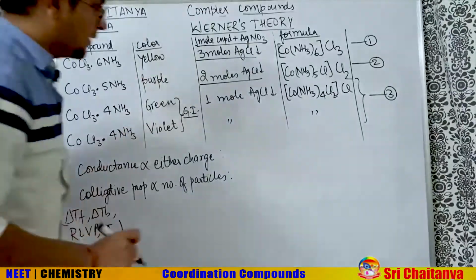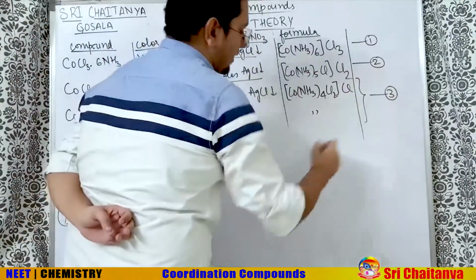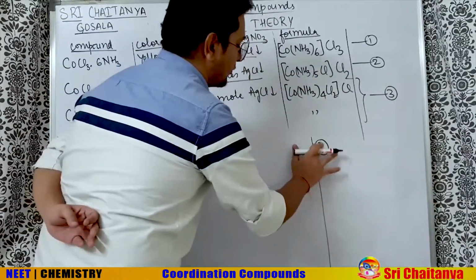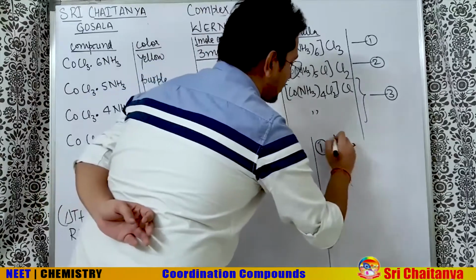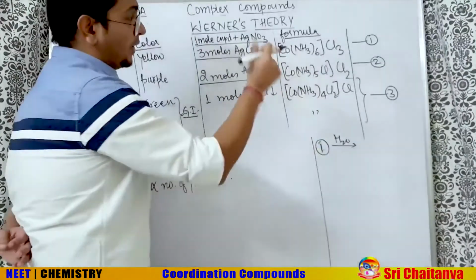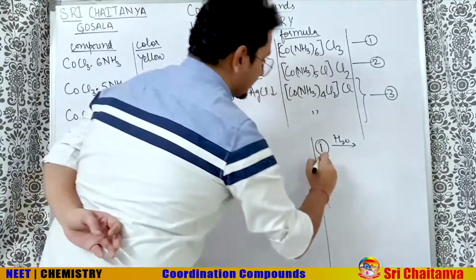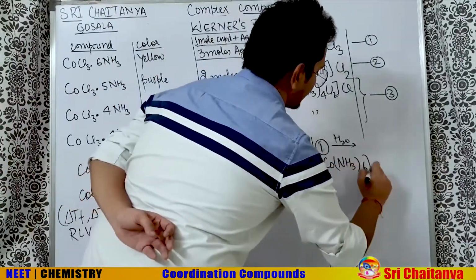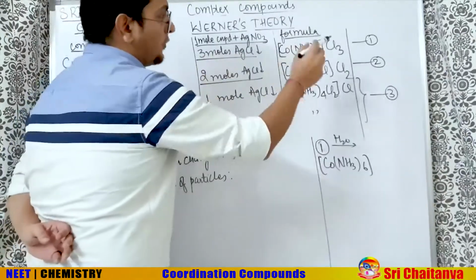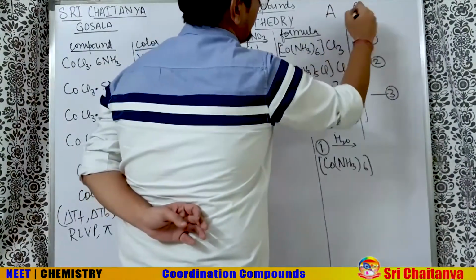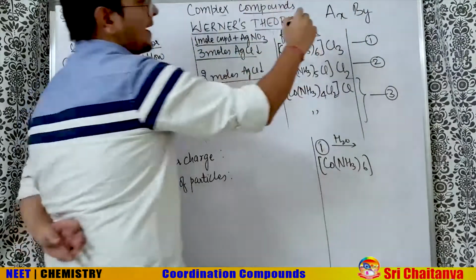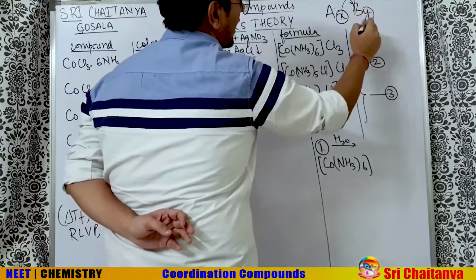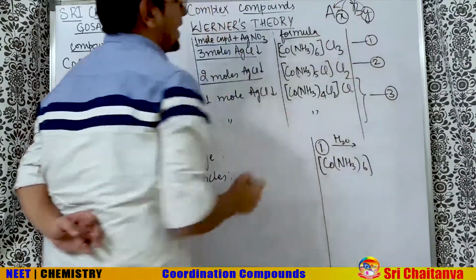Let us understand one by one. Let's say this is 1, 2 and 3. I can take them one by one. If I add the first one in the aqueous medium, what will I get? You will get this box together, Co(NH3)6. How many plus? Now we know the crisscross rule here. If you have the formula AxBy, then x is the charge over B, and that is negative, and y is the charge over A, and that is positive.